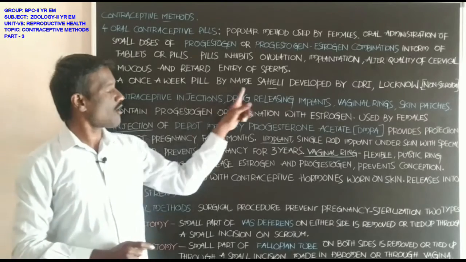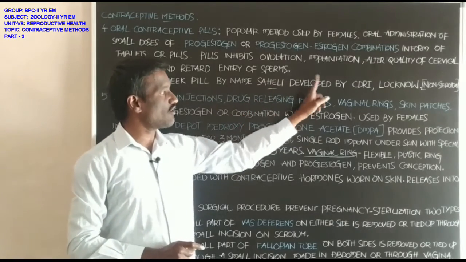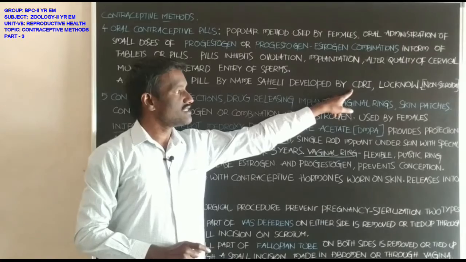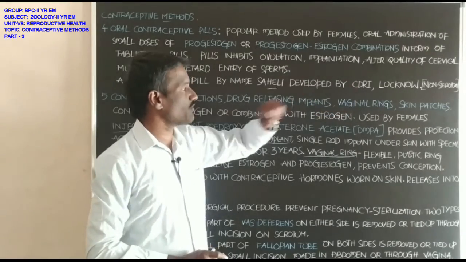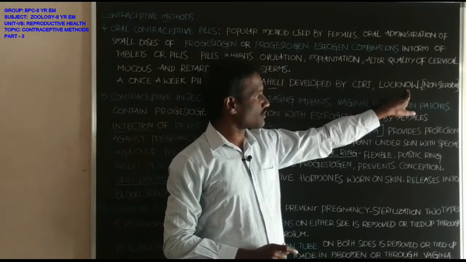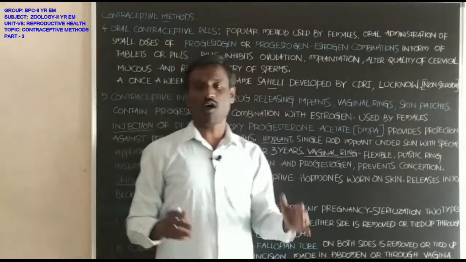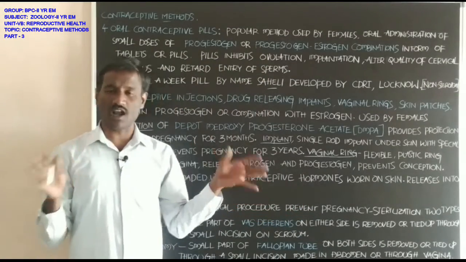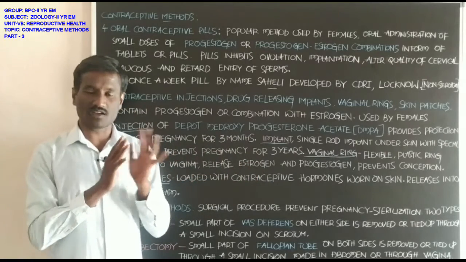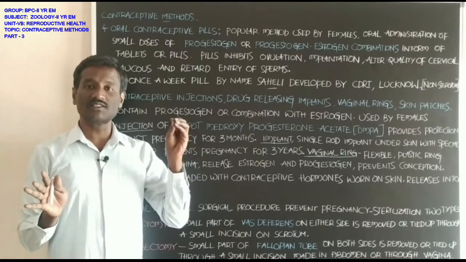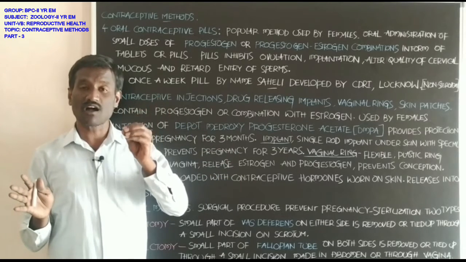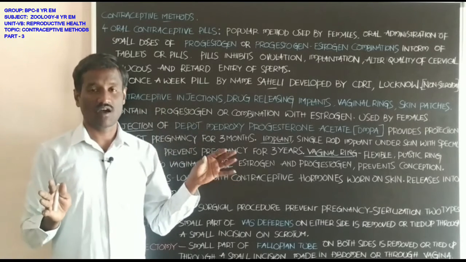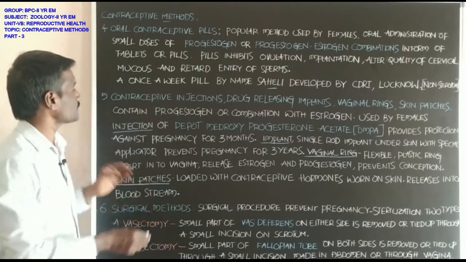The tablet Saheli was developed by CDRI, the Central Drug Research Institute, Lucknow. It is a non-steroidal tablet with fewer side effects, and it prevents conception or pregnancy.